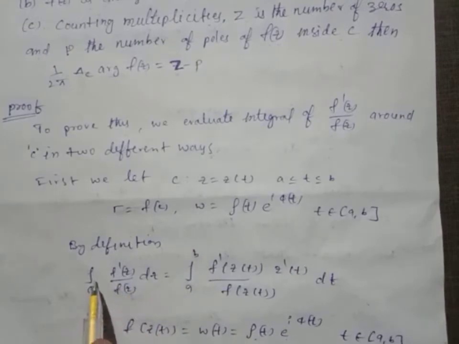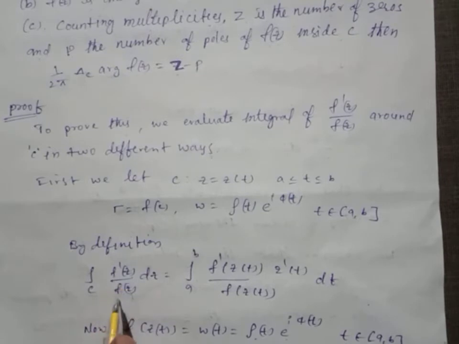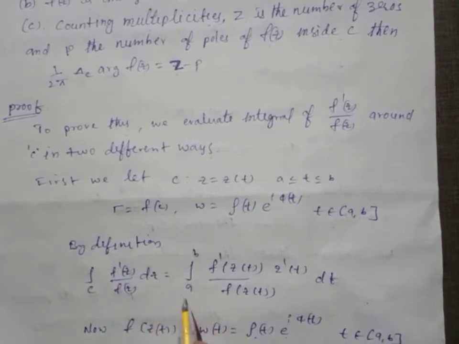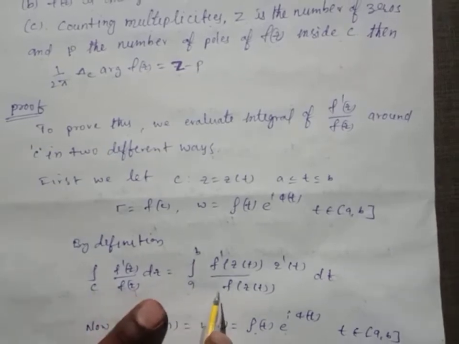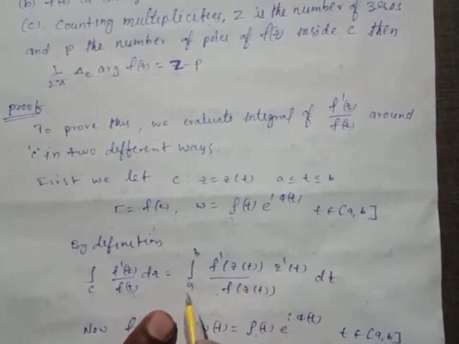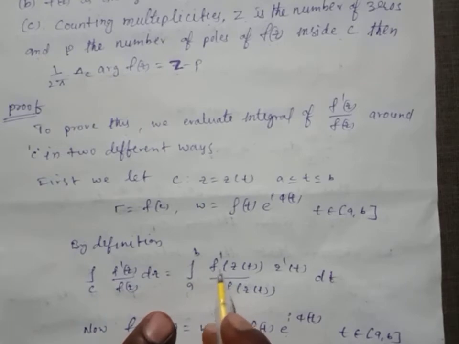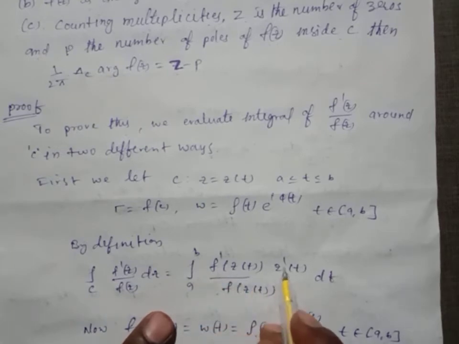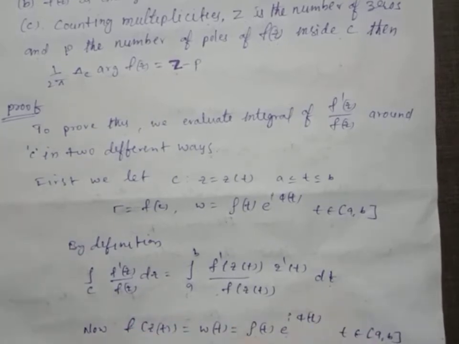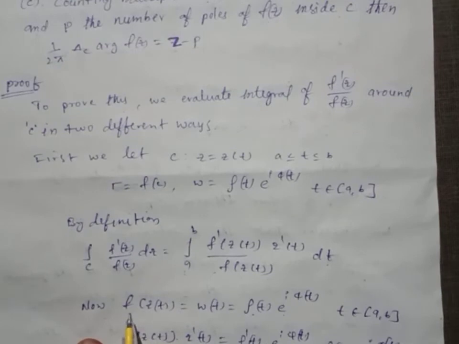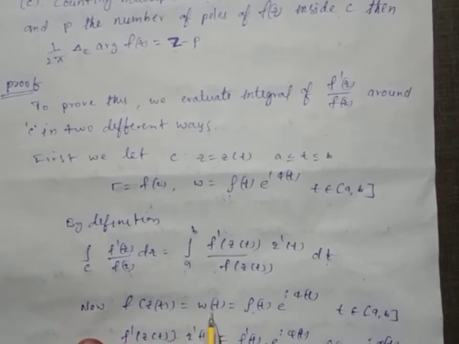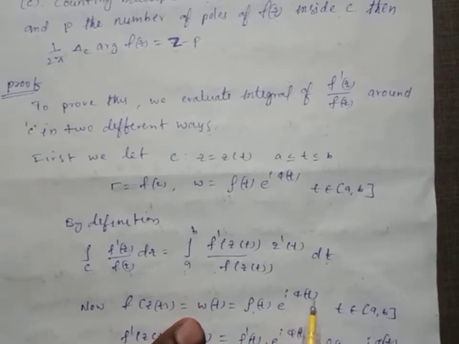By definition of contour integration in parametric form, the integral over C of f dash of z by f of z dz equals the integral from a to b, changed to the parametric variable t, of f dash of z of t into z dash of t by f of z of t into dt. Now f of z of t equal to w of t equal to rho of t e power i phi of t.